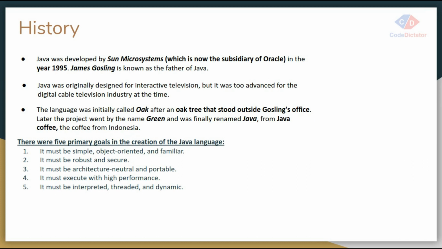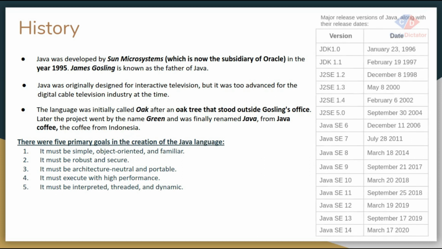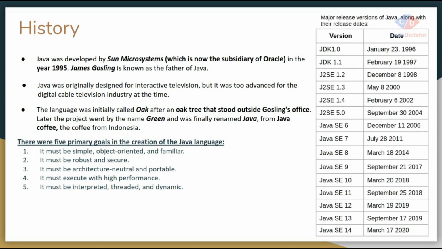So let's understand what the versions of Java are. These are all the versions of Java. Currently in the market we have Java 14, which was released March 17, 2020. This is the highest version as of when I recorded this video.